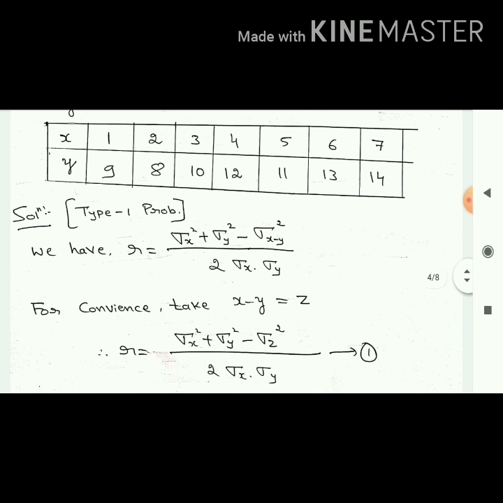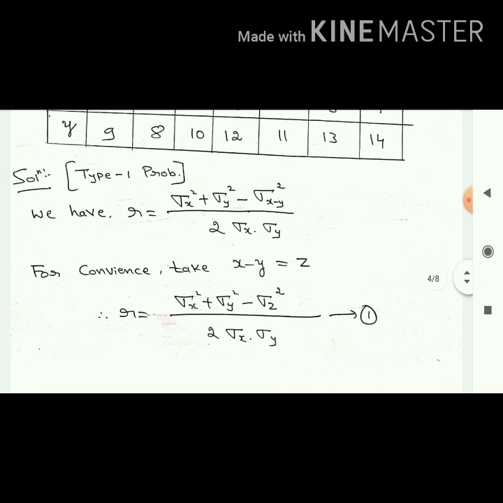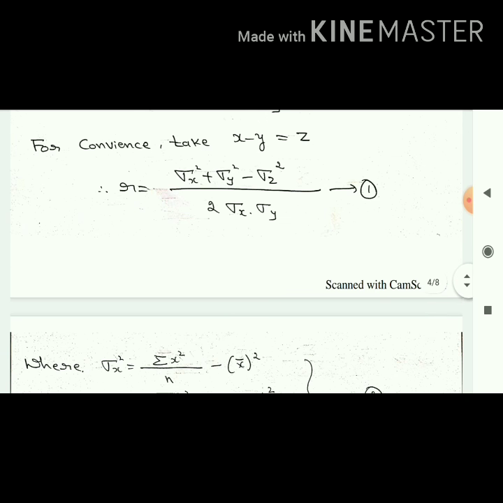Which formula I mentioned? This one: r equal to sigma x square plus sigma y square minus sigma of x minus y whole square, divided by 2 times sigma x into sigma y. First you write down the formula, then it becomes very simple. Now, for my convenience, in place of x minus y, I will take z. So sigma x square plus sigma y square minus sigma z square, by 2 sigma x into sigma y. Now I will find all these values, then I will substitute.